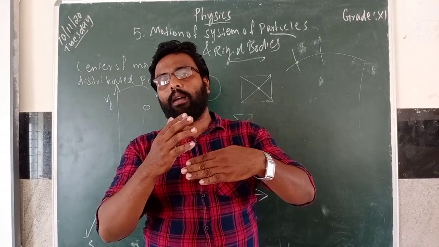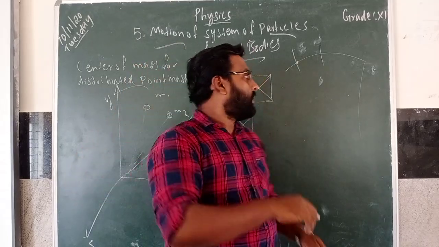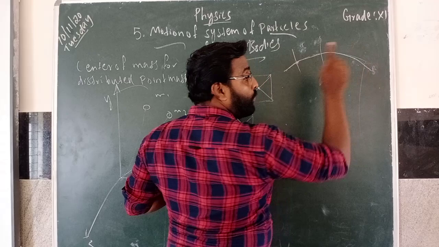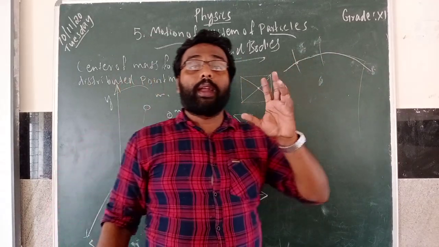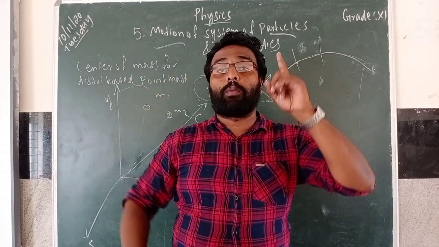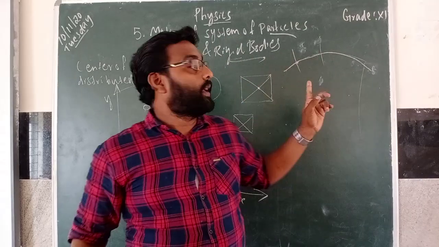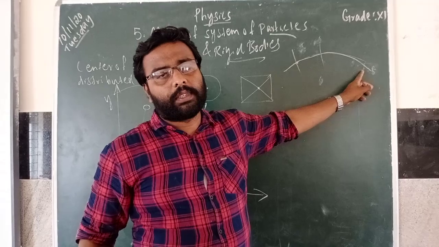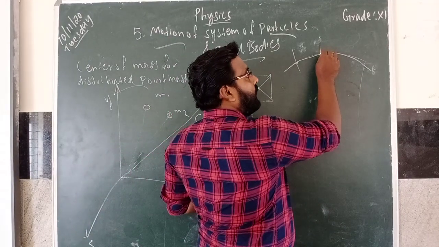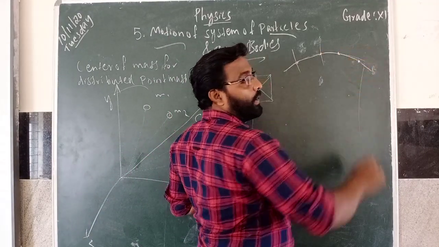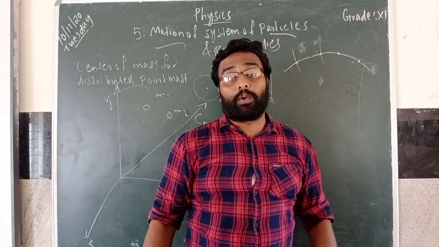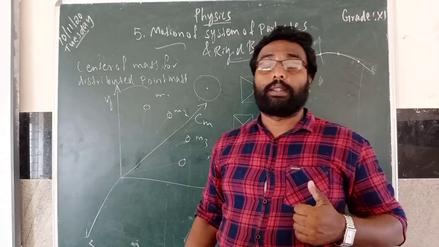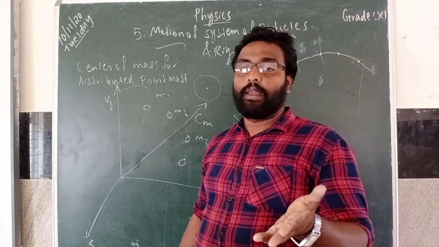When it rotates, any point can change position, but one point always moves in one path. That point gives you a parabola shape. So that is about the center of mass of a rigid body. Only one example is given here.